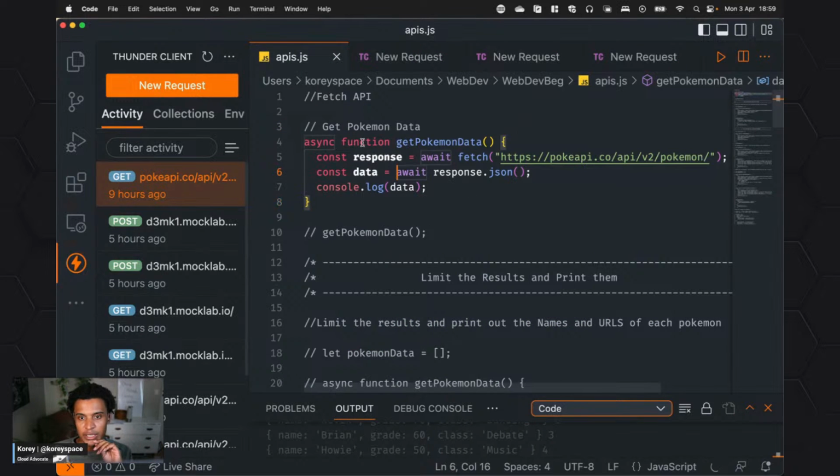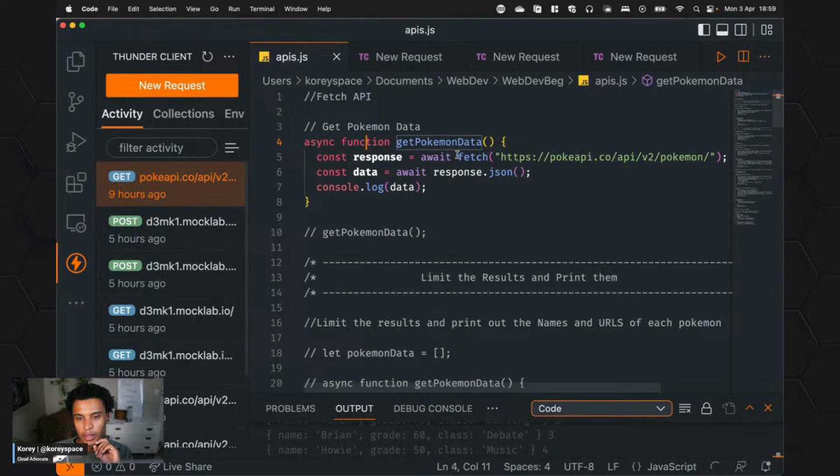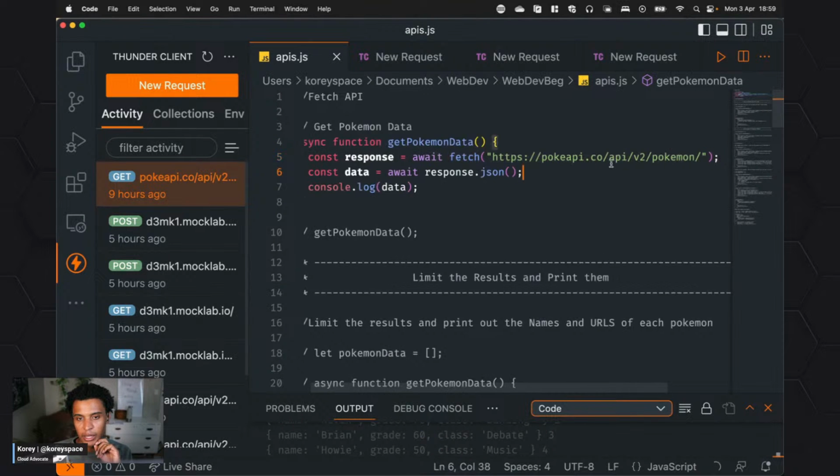So I have this async function now, and it's const response equals await fetch. This is the part where we wait to make that request.